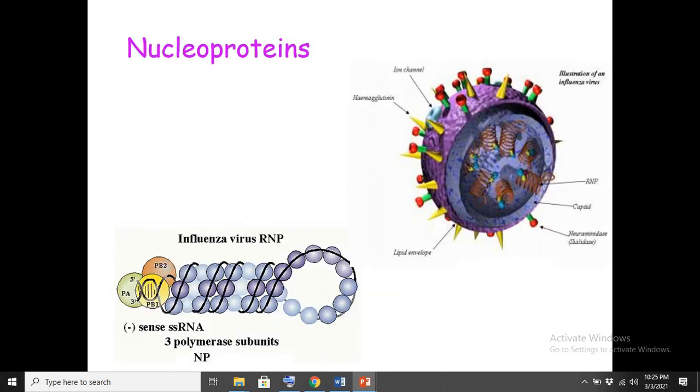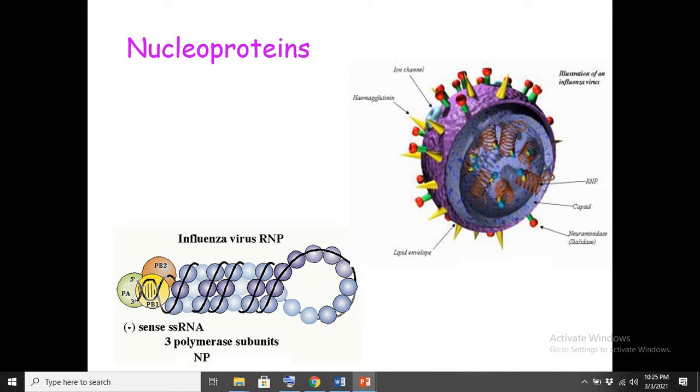So here we have one more important type of protein, the nucleoprotein. Where does this nucleoprotein exist in our body cell? As the name implies, this nucleoprotein is present within the nucleus of our cell.